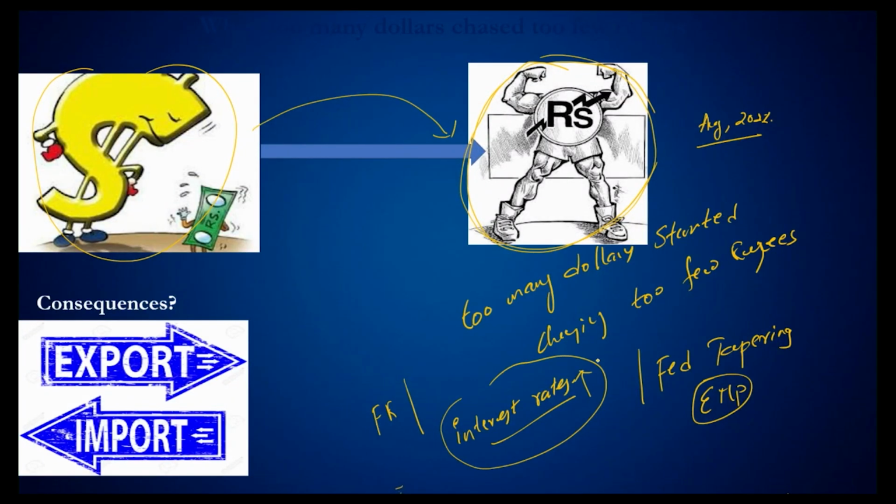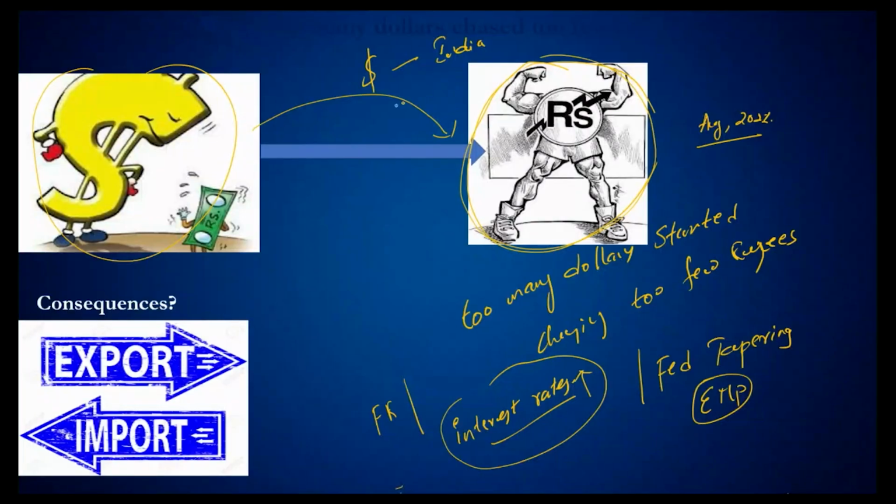When the interest rates for dollars in USA started increasing, what happened? The dollars from countries like India started leaving because the dollar has become more costly in the market of United States of America. So as a result, once many dollars started leaving markets of India, what happened? The demand for dollar increased all of a sudden, whereas the supply of dollar decreased, and that's the reason why rupee is depreciating in the recent past.